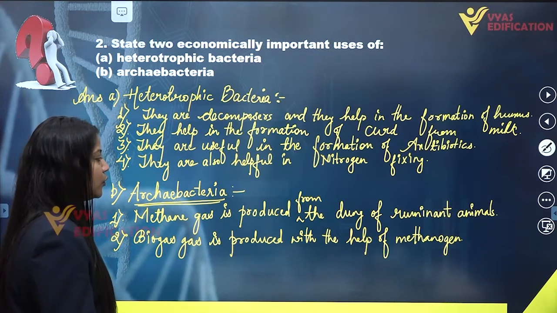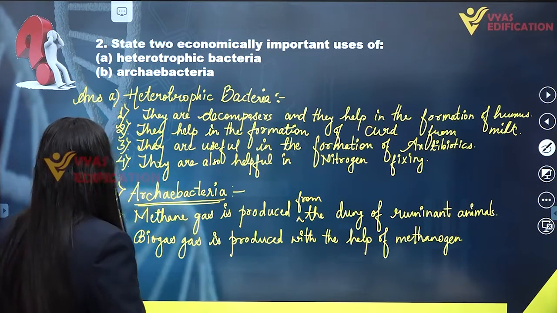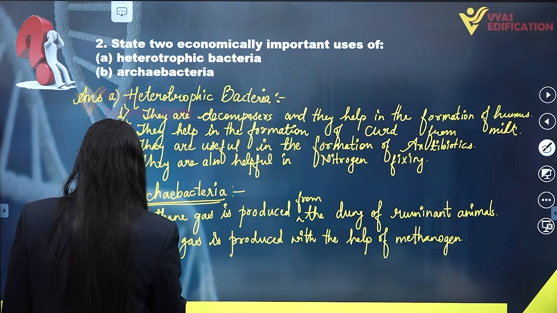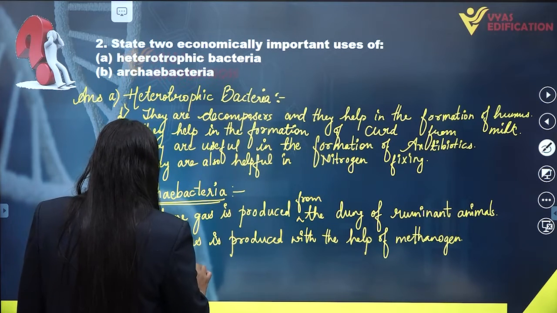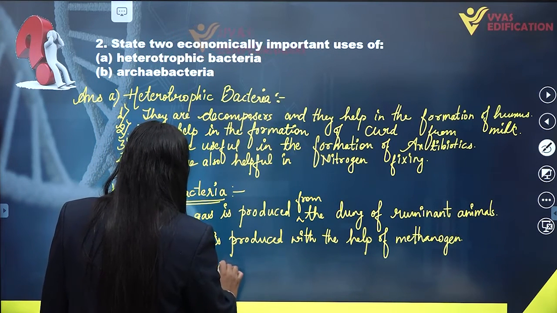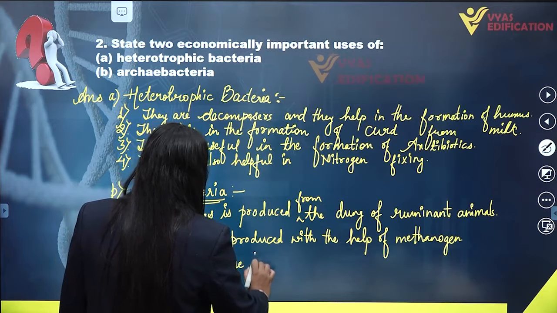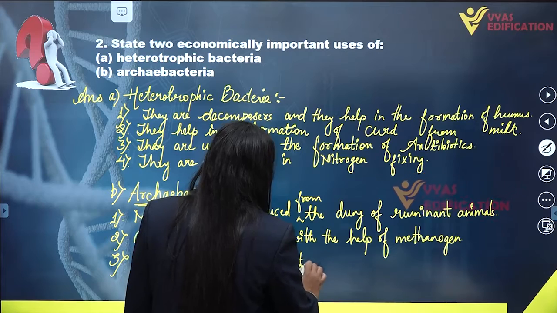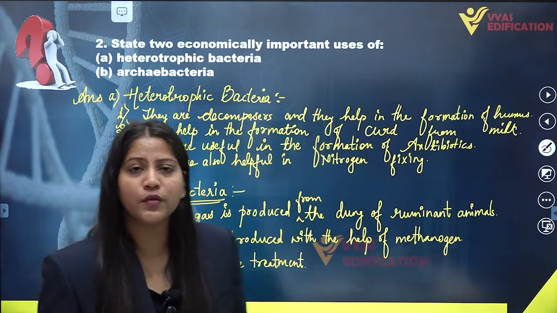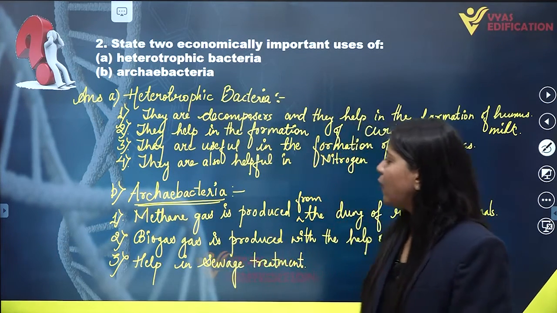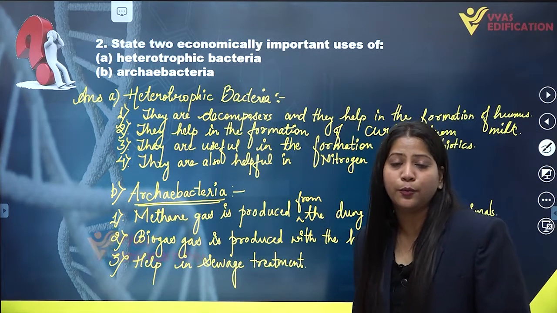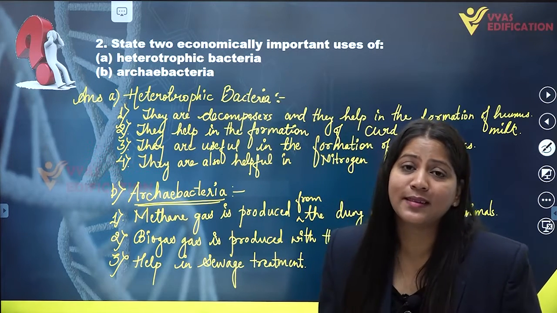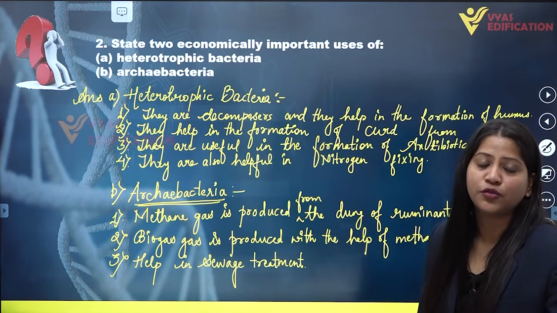So they produce biogas, they produce methane gas, and also these archaebacteria help in sewage treatment. They are used in sewage treatment. Alright, so these are the economic importance of archaebacteria. We have already discussed the economic importance of both types of bacteria, heterotrophic bacteria and archaebacteria. So this is the complete solution of question number 2 on the screen.